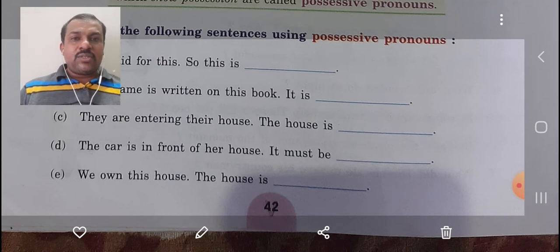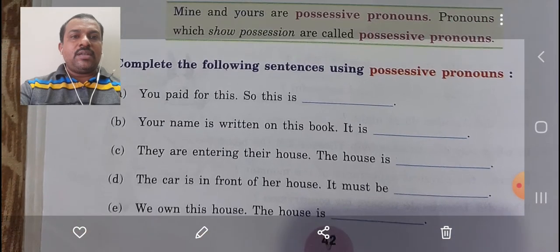Very good. Understood? So if you is there, then it will definitely be yours. If it is they, then theirs. And for any other pronoun, in the fourth question, the pronoun is her. So what will come? Hers. And in the fifth, we, ours. Understood? Okay. Come, let us go to the next one.